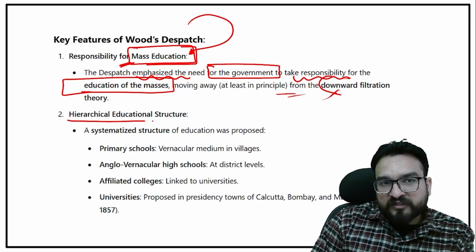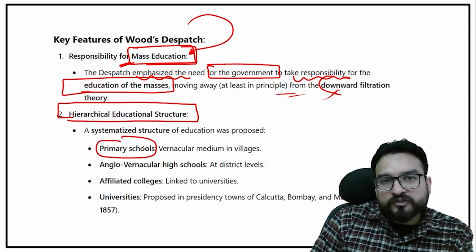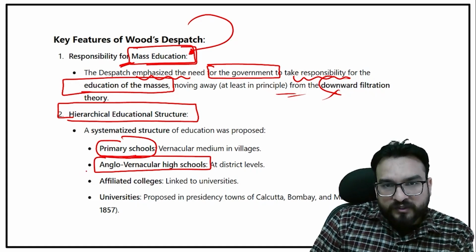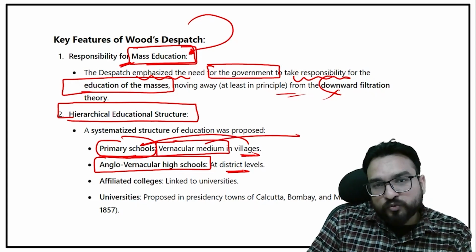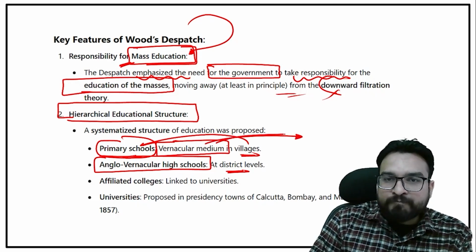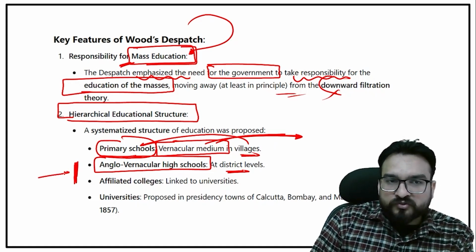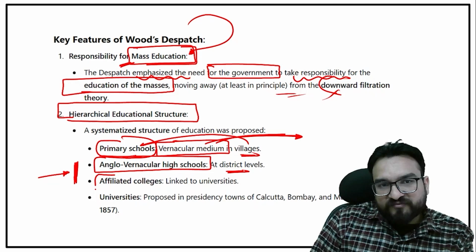Also, it developed a hierarchical education structure. For example, there should be primary government schools, and Anglo vernacular schools at high school level. At district level and in villages, there should be primary schools, in which the vernacular medium should be used. That means students should be taught in local languages. But in higher studies, the students should be taught in English only. Then you will see the affiliated colleges.